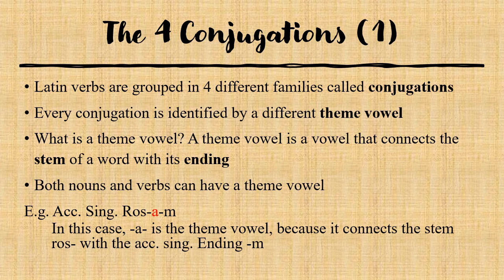In this case, to let you understand what a theme vowel is, I took the accusative singular of rosa, rosae, which is rosam. In this case, as you see, A is the theme vowel because it connects the stem ros with the ending of the accusative singular, which is M. Otherwise, the word would be rosm. So the theme vowel is necessary in order to complete the word and to connect the stem with the ending.